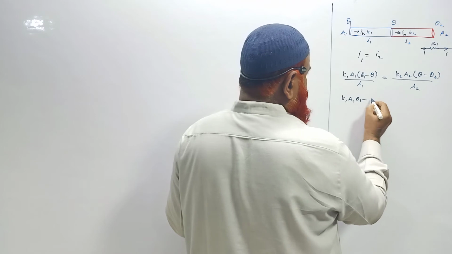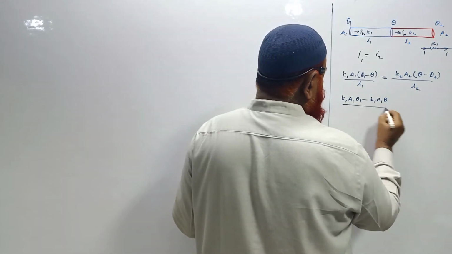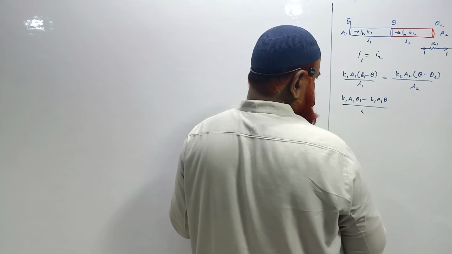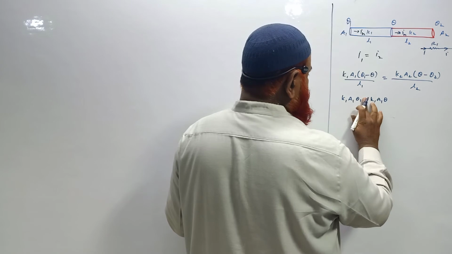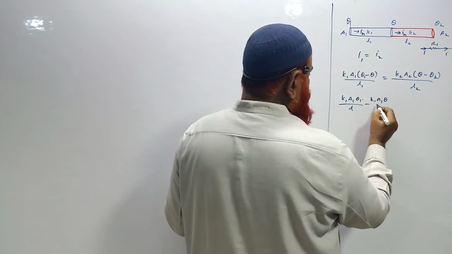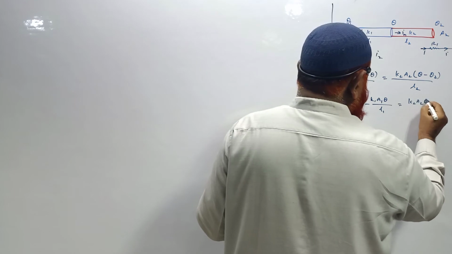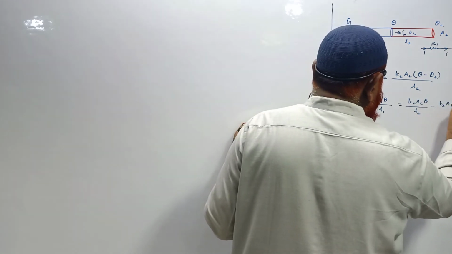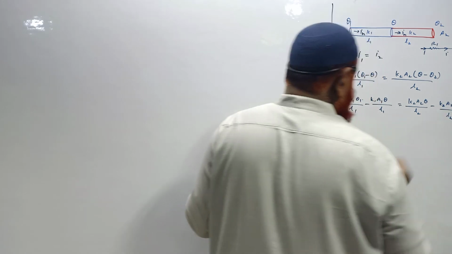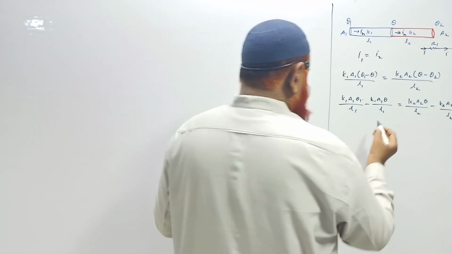K1 A1 theta 1 minus K1 A1 theta, whole divided by L1, you can partially divide these two, like by L1 minus by L1, is equal to K2 A2 theta by L2 minus K2 A2 theta 2 by L2 here. Like this partially you have divided. And our aim is to find out this one.